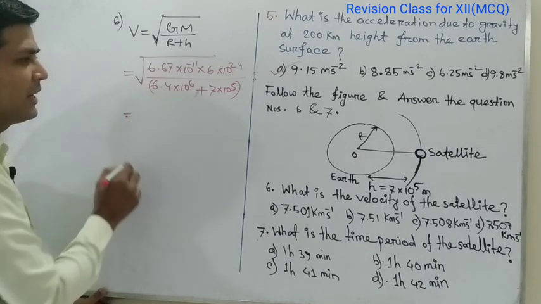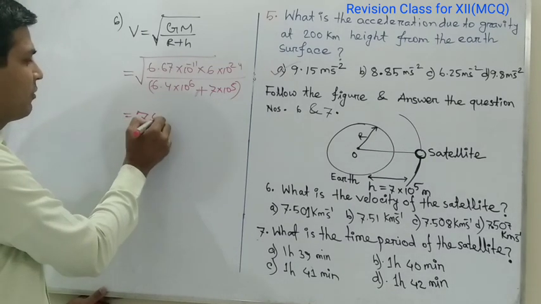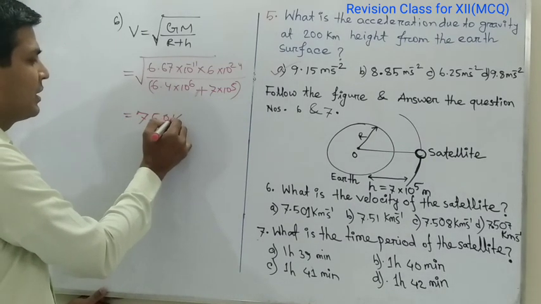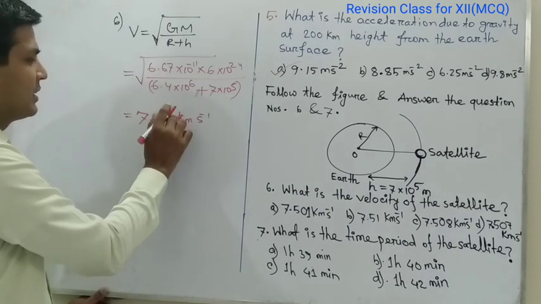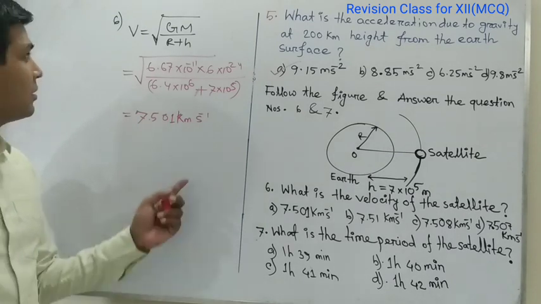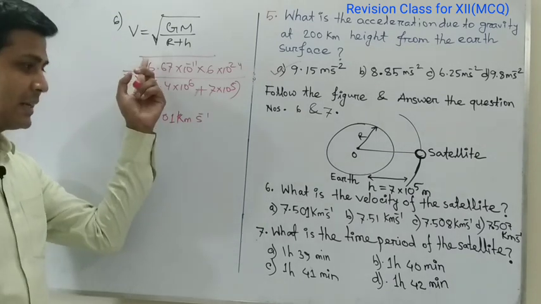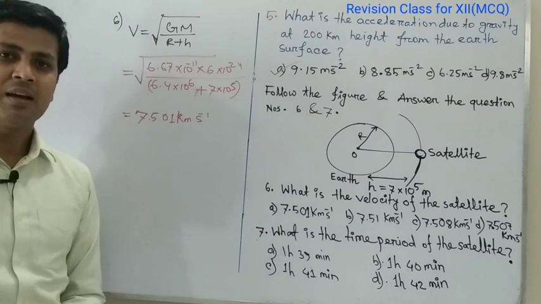After calculation we will get the value of 7.501 kilometer per second. That is the value of the velocity of the satellite. So our right option is A.